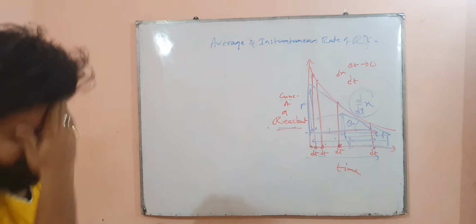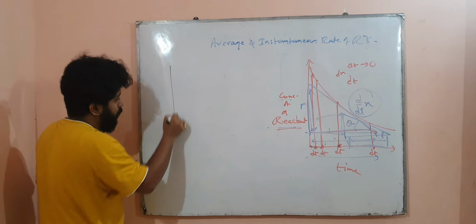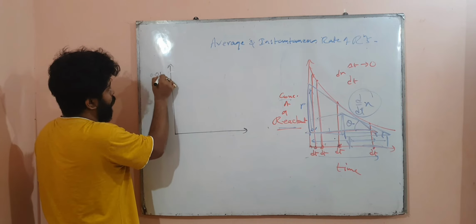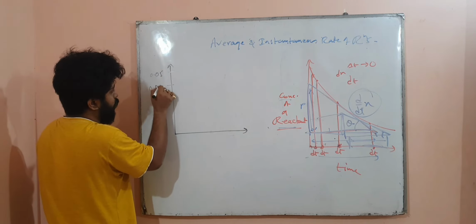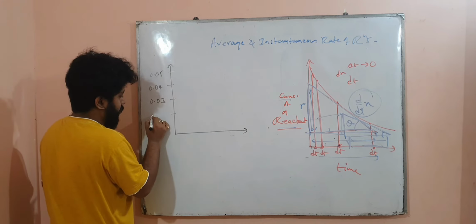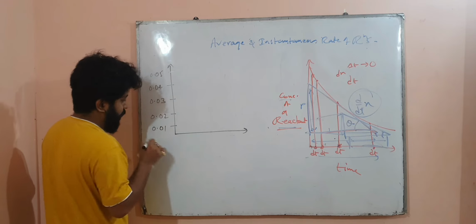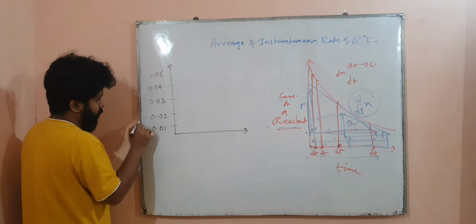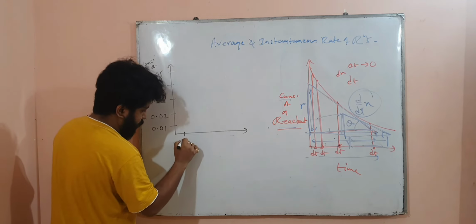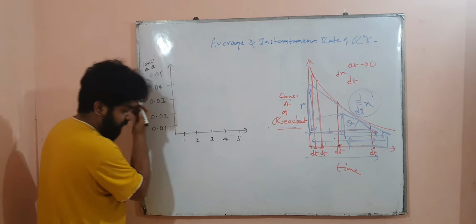Suppose, for example, here it is 0.05 molar, here it is 0.04 molar, here it is 0.03 molar, here it is 0.02 molar, here it is 0.01 molar. So that is the concentration of the reactant. Now here it is, suppose 1 second, 2 second, 3 second, 4 second, 5 seconds.